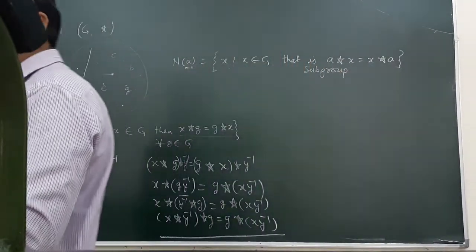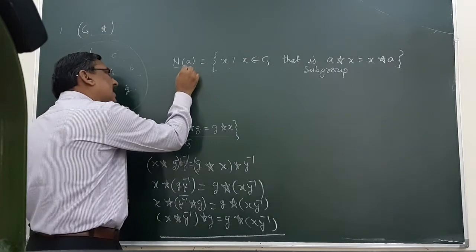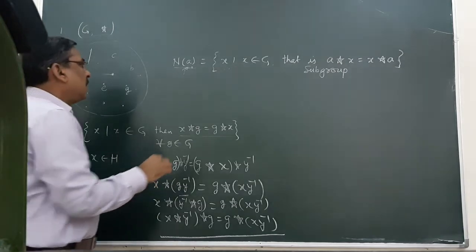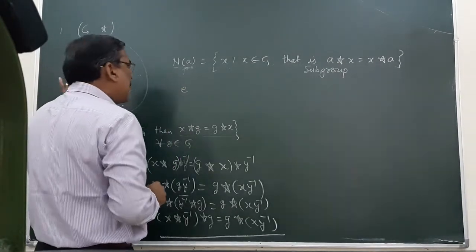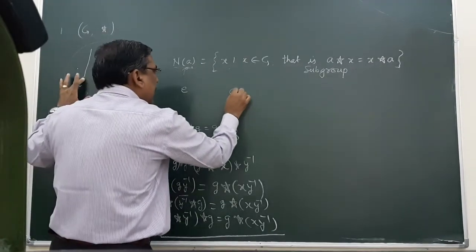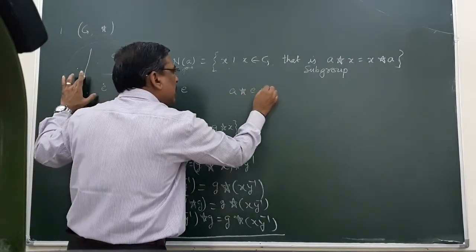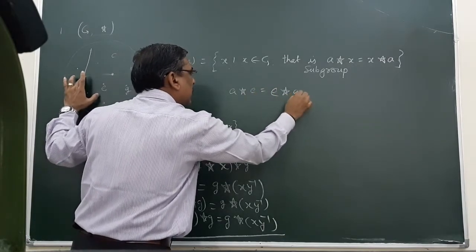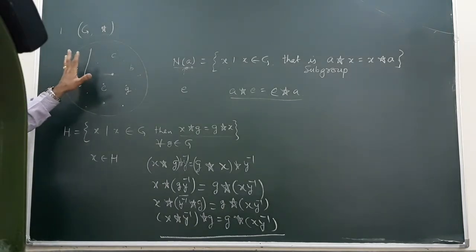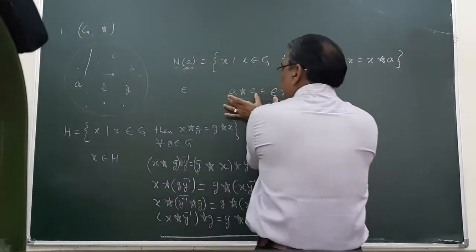The same tactics, same philosophy we will use here: first of all we should prove that this set is non-void. For this, let e belong to G, and naturally this is the identity element of G. So a is an element of G, and a operation e is equal to e operation a. This holds good, because these two are members of G, and the closure property and identity property hold good.